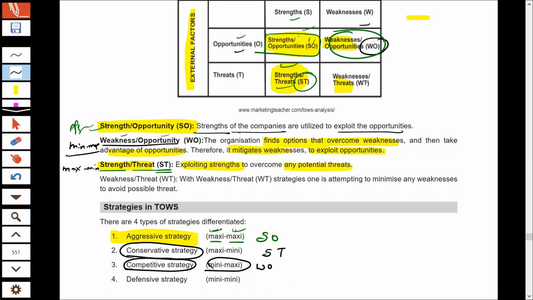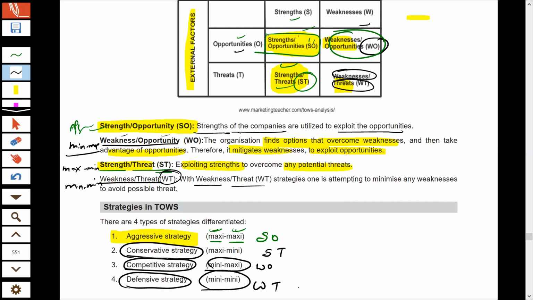And last, when the organization has weakness in the internal environment and threats in the external environment, the organization should try to minimize the weakness and also try to minimize the threats. The combination is WT and the strategy is mini mini. And this strategy is known as defensive strategy. Defensive strategy is used for the WT combination.